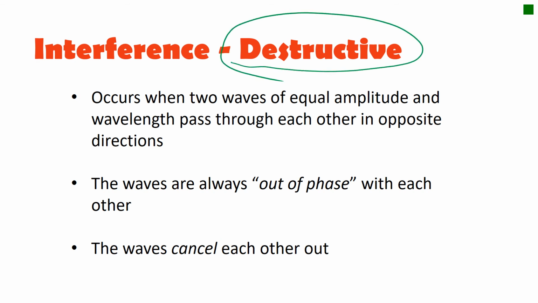Even before I go over what a destructive wave is, if I told you that when two waves meet, they can either get bigger or they can get smaller, if you think about the word destructive, what does that seem to you? It should be that it gets smaller. All right, because it's destroying it. And this is when we call them that they are out of phase with each other. So that means that they're not going in the same exact direction.